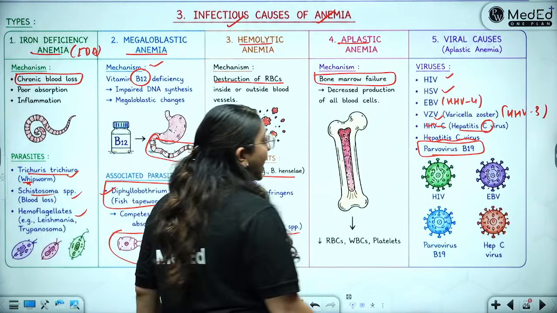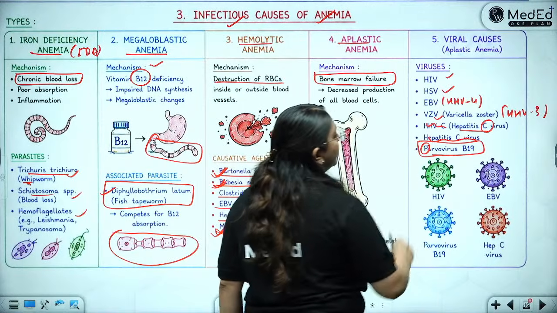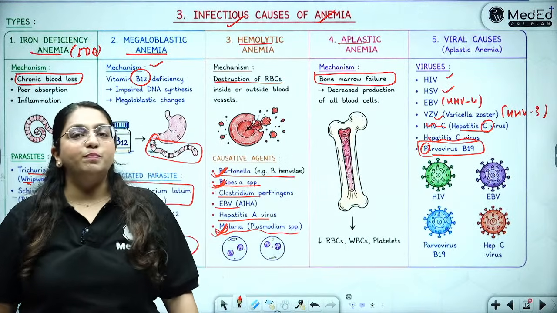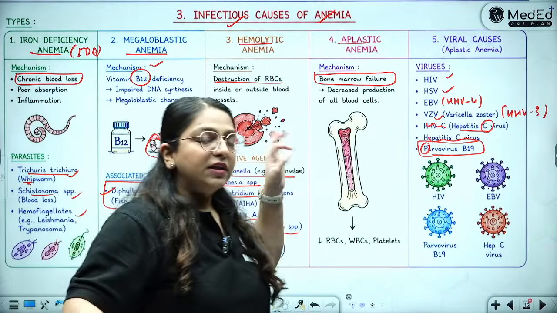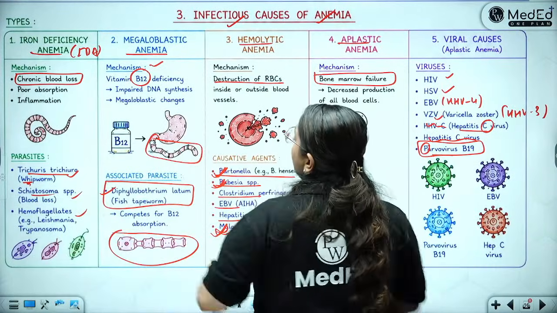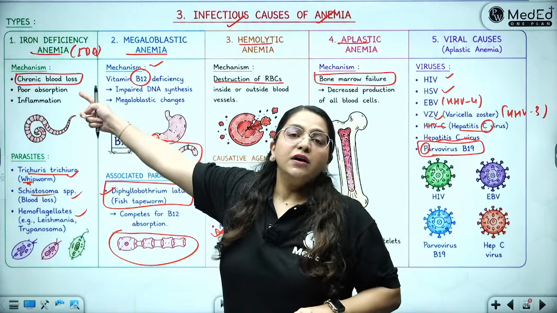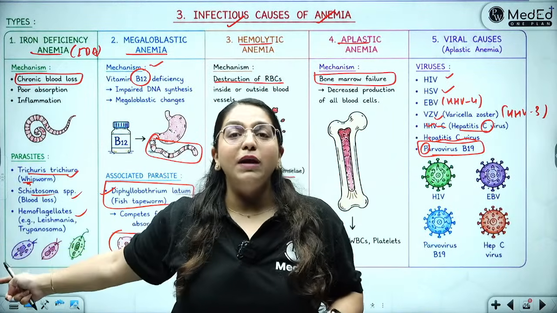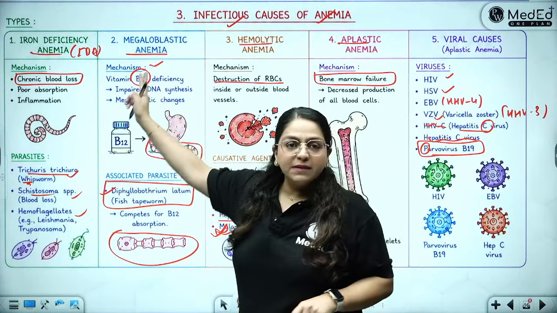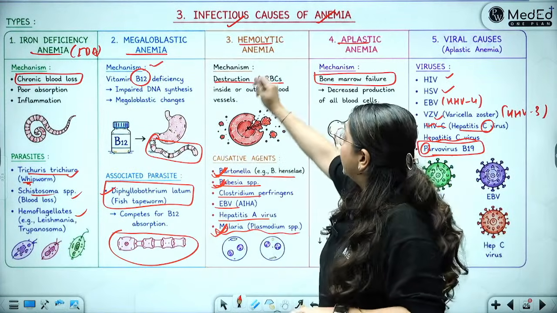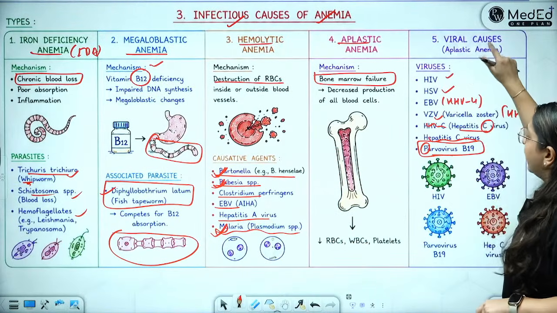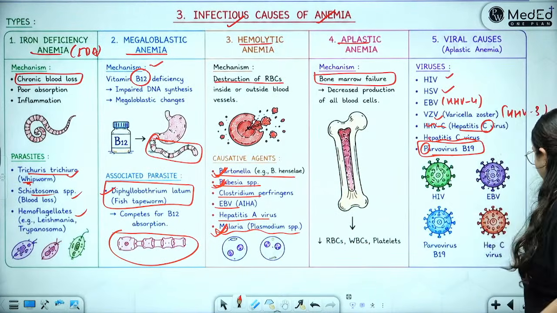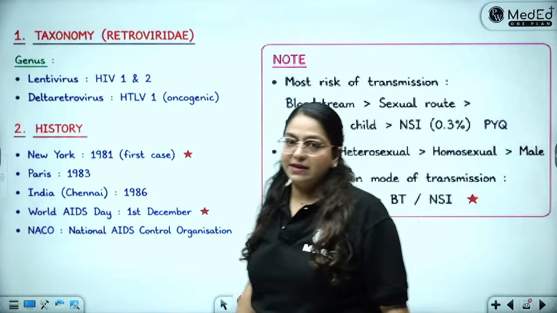Why? Because parvovirus binds to the P blood group antigen on the RBCs. So P for the P antigen. So all the H viruses and the P antigen. These are all important causes. So remember, iron deficiency anemia by the agents which cause dysentery and blood loss. Megaloblastic by Diphyllobothrium latum. Hemolytic by malaria, Babesia, Bartonella. Aplastic anemia and viral because of all the H viruses and the parvovirus B19.